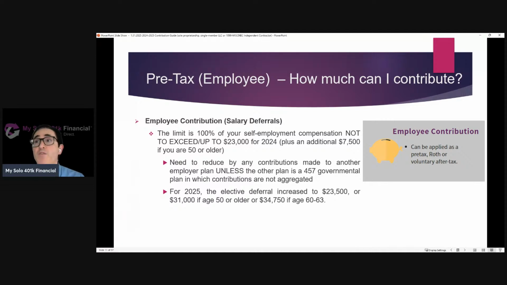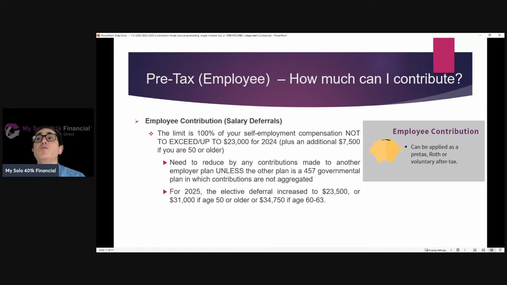Now for 2025, the employee contribution limit increased to $23,500. Again, $7,500 if you're age 50 or older for a total of $31,000, or the super catch-up contribution kicks in for 2025, taking you all the way up to $34,750 because it's $23,500 plus the additional $11,250. So keep in mind, it's 100% of self-employment compensation. So this is after you run the pre-calculation: line 31 of Schedule C, less 1/2 of the self-employment tax. And we're going to go through multiple examples to really paint the picture here.